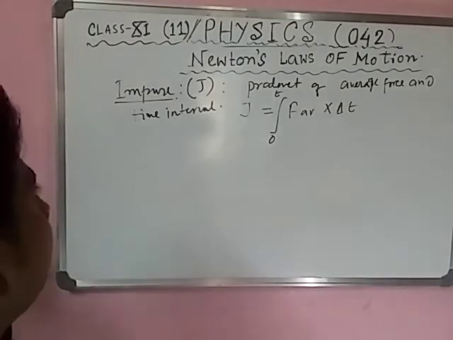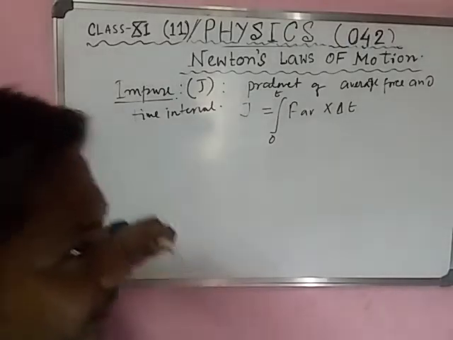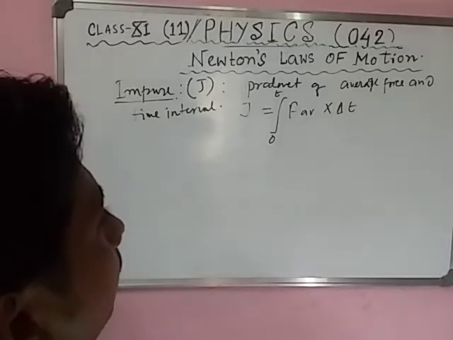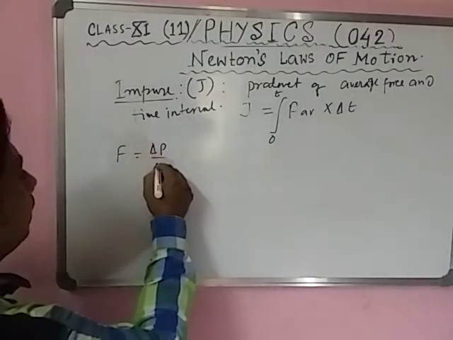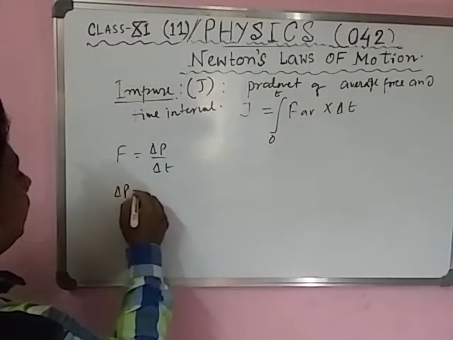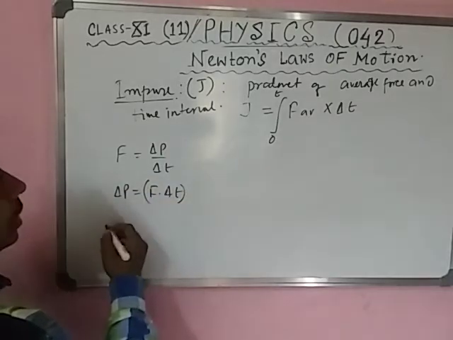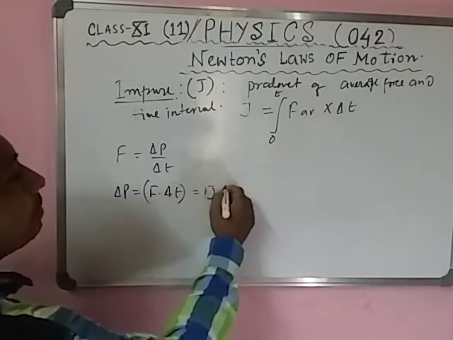Examples of impulse: hitting a ball with a cricket bat, or hammering something. This is the product of average force into delta time. Now F equal to delta P by delta T, so delta P is equal to force into delta T. F into dt is J, where J means impulse.